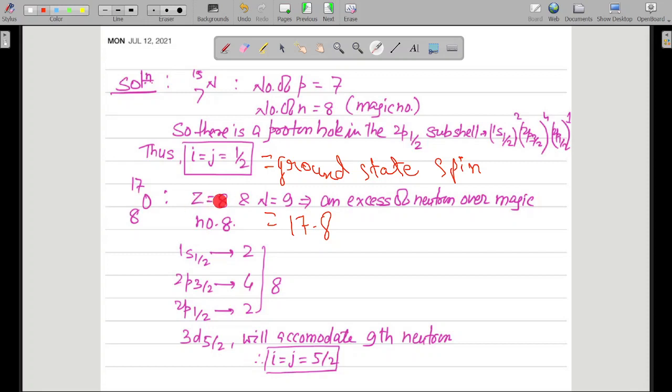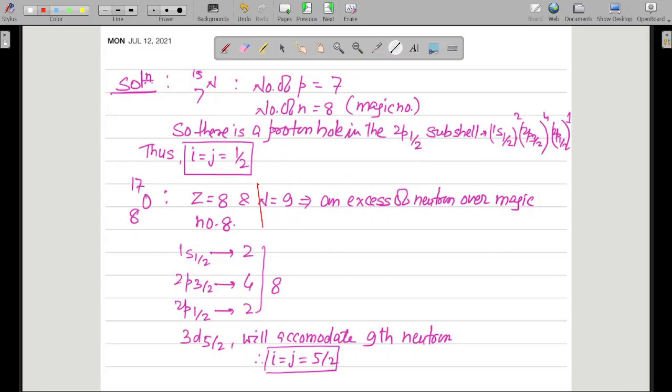So number of nucleon of one type, that is number of proton, is 8. That is a magic number. And number of nucleon of the other type, that is neutron, is one more than magic number. So N equal to 9 is an excess of neutron over magic number 8. Okay, so you can clearly see that we have a case of extra nucleon over here.